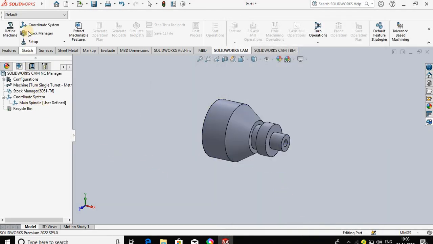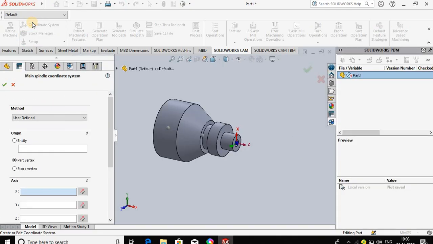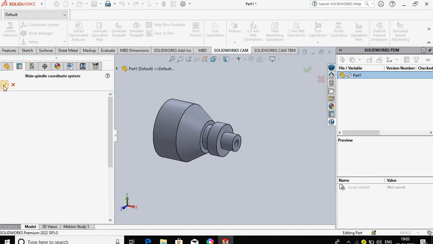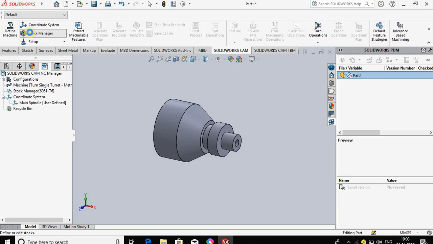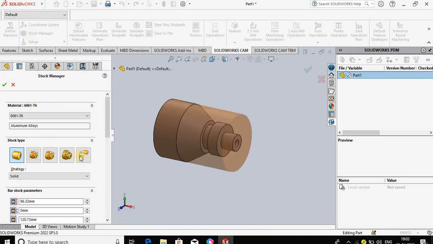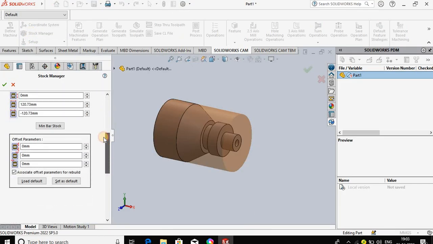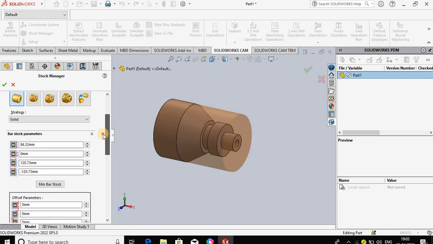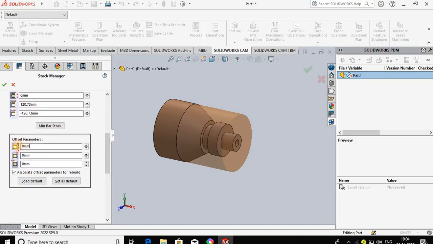Then one by one. So initially we have finalized the coordinate, so press OK. Stock manager, so additional material for the raw material. Stock type initial we can select solid. Excess material is given 5 mm for all the sides.